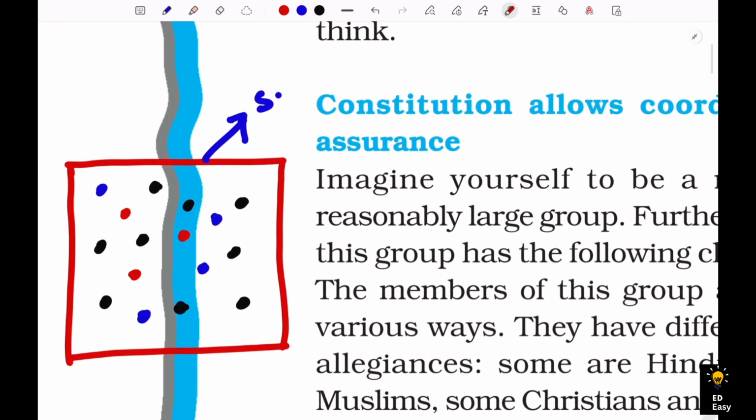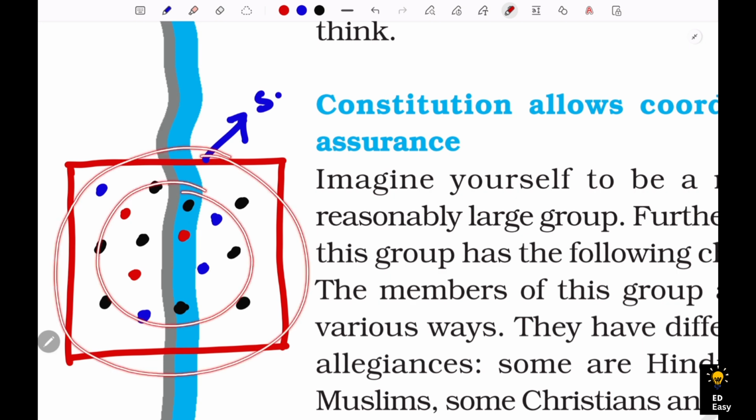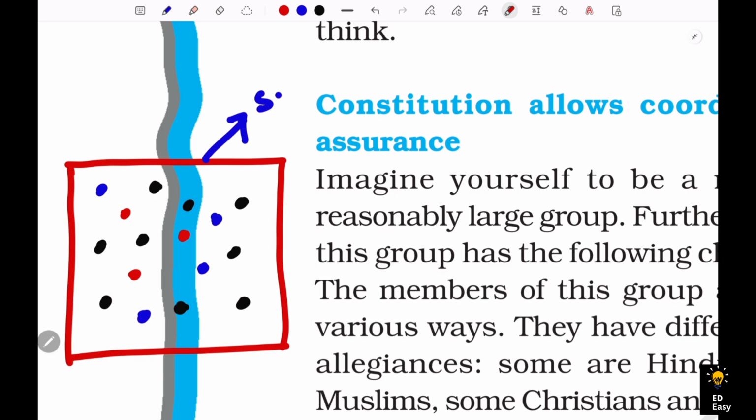Imagine that this whole box is a society, and these are the different kinds of people living in the society. As you can see, I have represented people in black, red, blue. This is to symbolize that they are different from each other. For example, these might be Hindus, these may follow Christianity, there might be several other religions as well. As there are many people, there can be many opinions too.